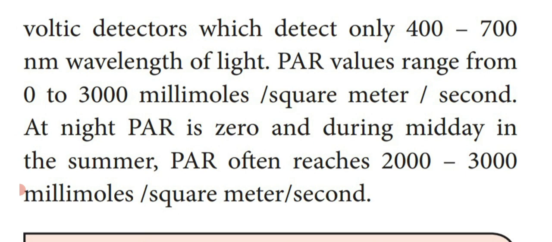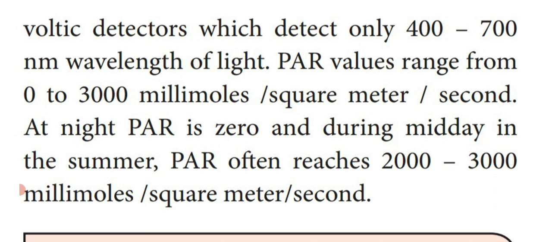So the PAR value ranges from 0 to 3000 millimoles per square meter per second. At night, the PAR value is 0. During midday, particularly in the summer, PAR often reaches 2000 to 3000 millimoles per square meter per second.